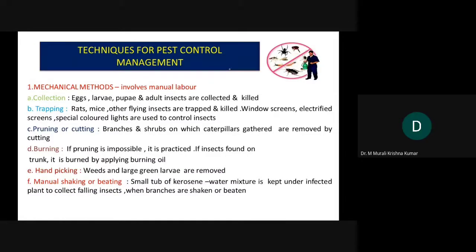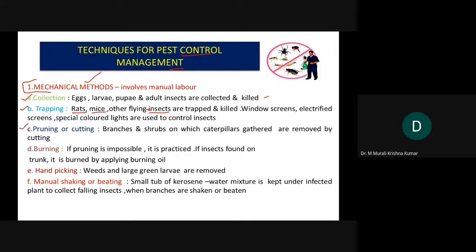In case of pest control, you can see heavy usage of chemicals. Normally, in pest control management, the first and most preferred methods are mechanical methods, where we employ people to collect eggs, larvae, pupae, adult insects, etc., which are collected and killed. The second one is trapping. These we know: how do we catch rats and mice, other flying insects, etc.